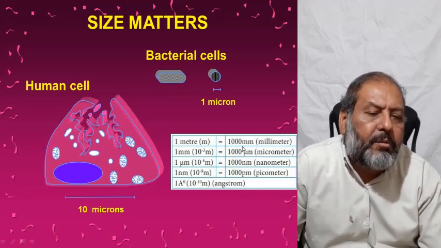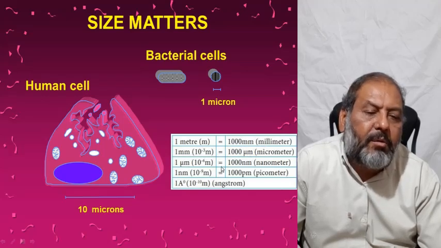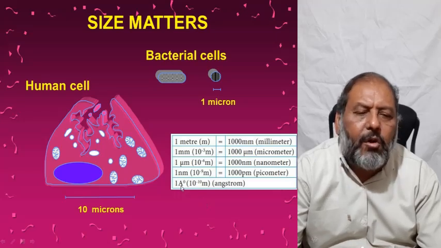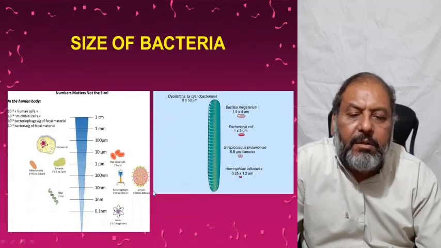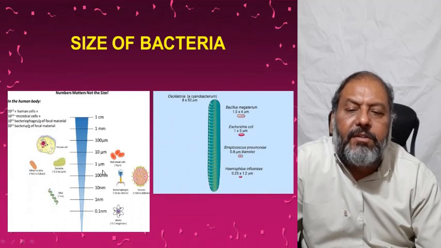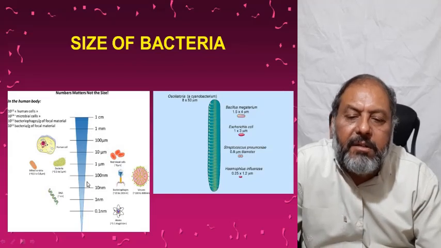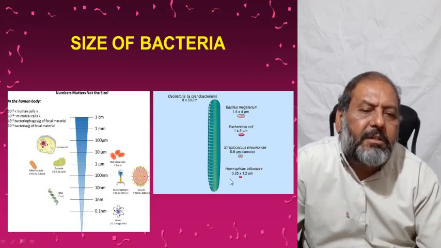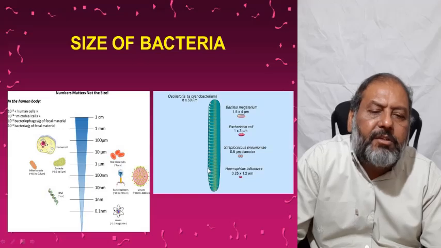1 meter is equal to 1000 millimeter. 1 millimeter is 1000 micrometer. 1 micrometer is 1000 nanometer. And similarly, the smallest unit that comes is the angstrom, which is the smallest unit used for the size of the bacteria. Again, one can see 1 centimeter, and then it comes down to the smallest size, which can be seen only by the microscope. And here are the largest bacteria of different sizes. Then some of the bacteria are of RBC size.